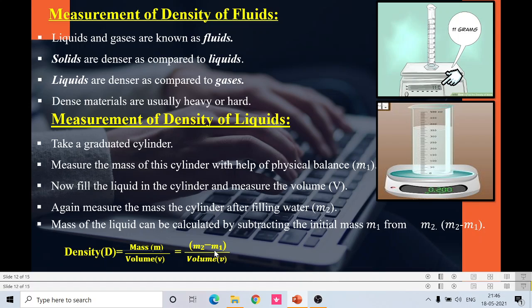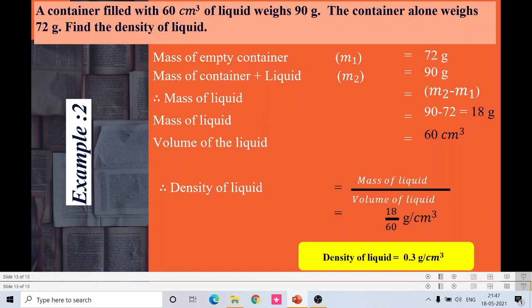So M2 minus M1, that is subtracting the initial mass from the final mass, will give you the actual mass of the liquid taken inside the measuring cylinder. And straight away from the markings we can calculate the volume of the liquid taken in the measuring cylinder. So substitute the volume, then you can easily determine the density of the liquid.